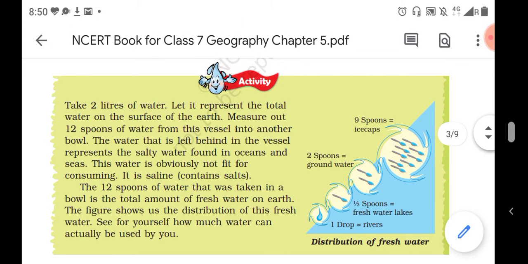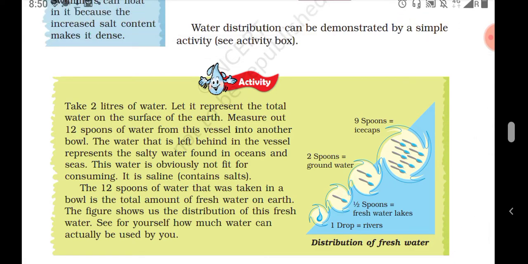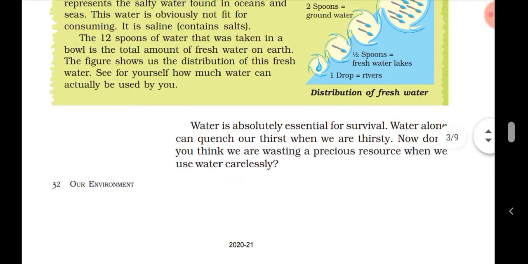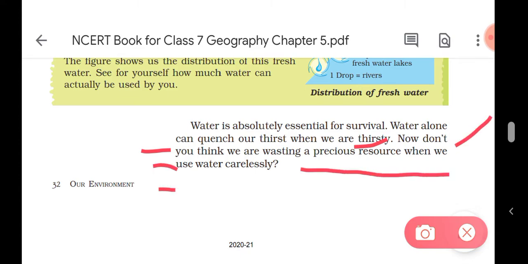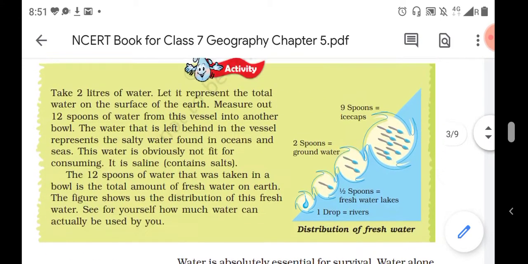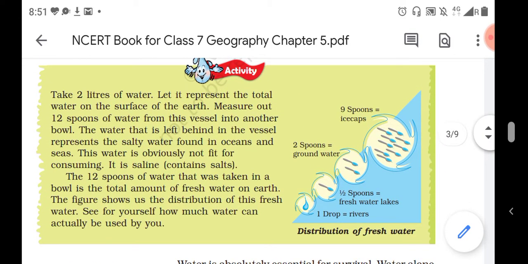So you can understand that that's why we have to use water very intelligently, and we must not waste the water. Water is absolutely essential for survival. You all know that water is very essential for survival, and water alone can quench our thirst when we are thirsty. Now, don't you think we are wasting a precious resource when we use water carelessly? So we should not waste the water or use it carelessly, because only a small amount of water is there for our use.